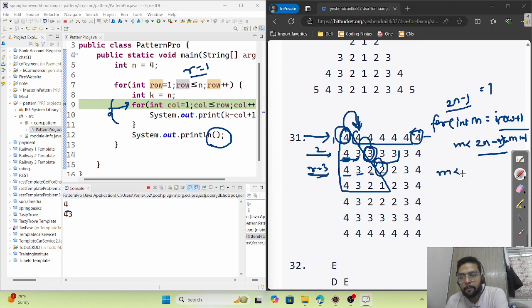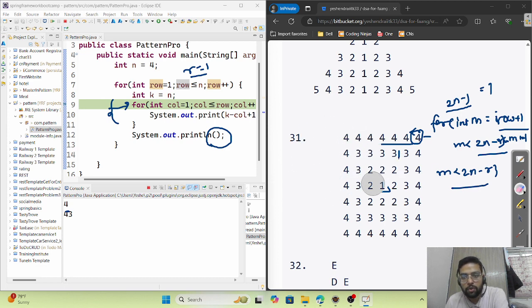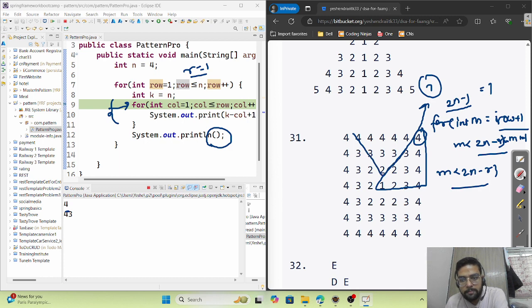The ending is m less than 2n minus r. So how did I get it? See here, this is the last, 2n minus 1, that is 7. We don't want to print these because it's our last pattern. We want to print only this pattern, from here to here.